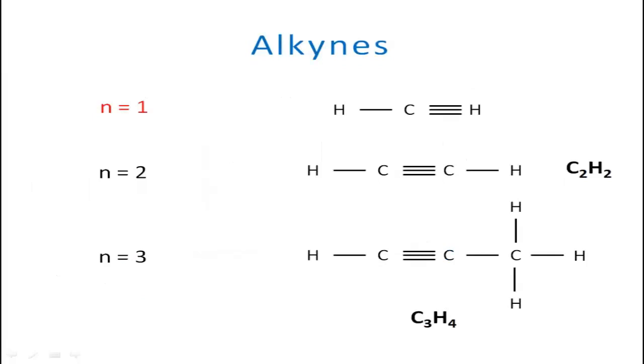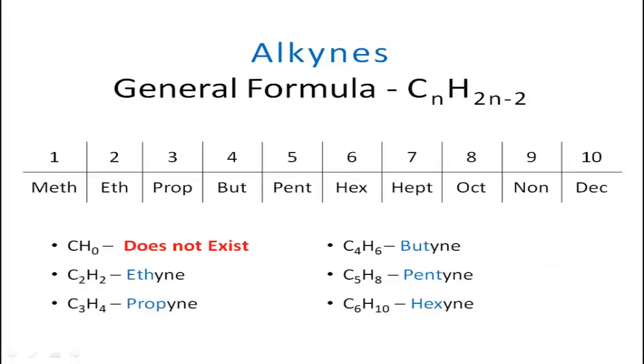In alkynes, in the same way, N equals 1 does not exist. But when N equals 2, a carbon-carbon triple bond can exist and hence the molecular formula is C2H2. When N equals 3, C3H4. And the general formula derived is CnH2n-2. Again, CH0 is nothing else but carbon. But basically here, methyne is not possible. A single carbon atom exists. Ethyne is possible, propyne is possible, and here YNE is the suffix used for alkynes.